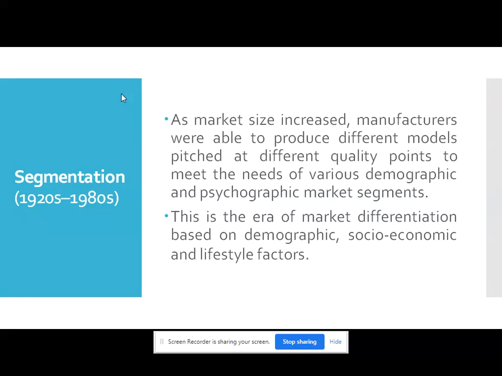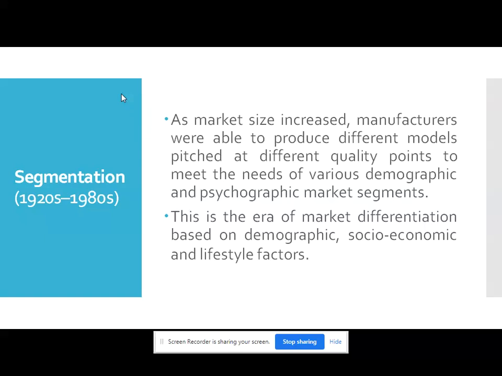After fragmentation and mass marketing, the segmentation concept evolved in the market. This segmentation concept evolved in the 1920s and was popular till the 1980s, and still today many organizations focus on segmentation.